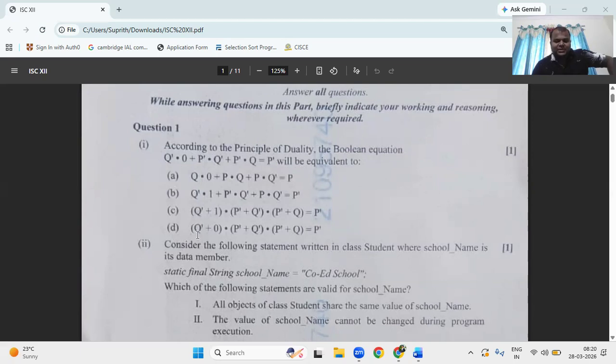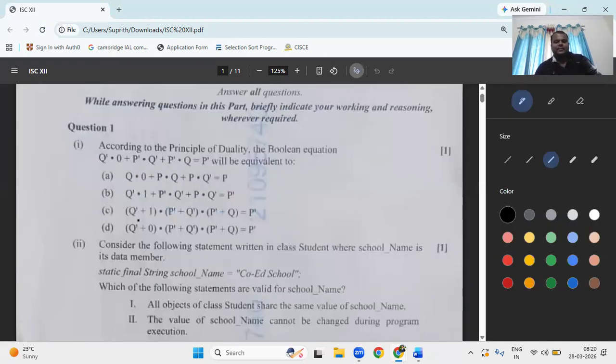So q dash remains same. Q dash is in all terms. Dot becomes plus, plus becomes dot, 0 becomes 1, p dash remains same, q dash remains same. That is the option. What is the first question's option? It is C.